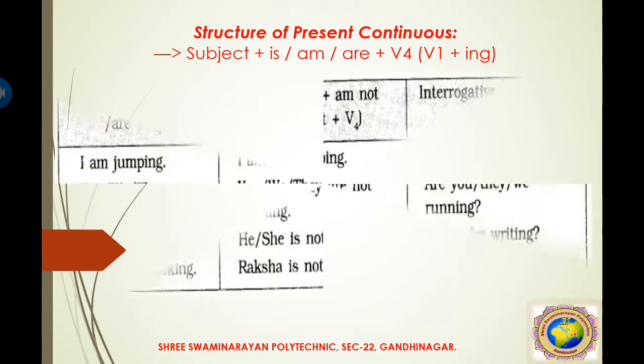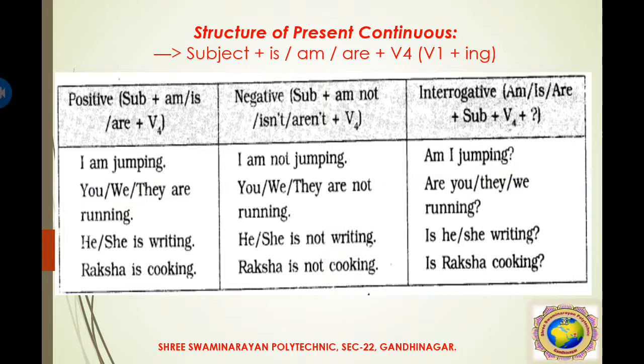So let's see the example. This is the positive sentence. I is the subject, am is the helping verb, and jump plus ing. So I am jumping. Negative form, I am not jumping. Am I jumping? So you should remember this structure. Then you can make a sentence very easily.